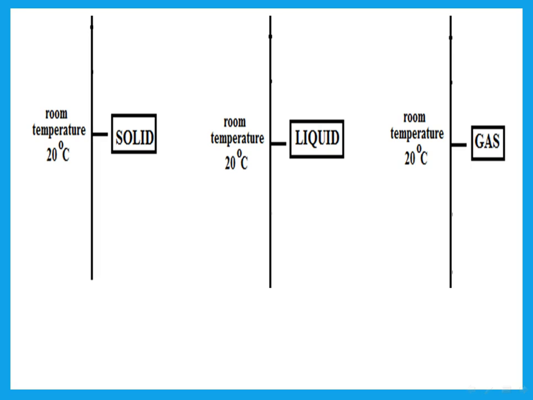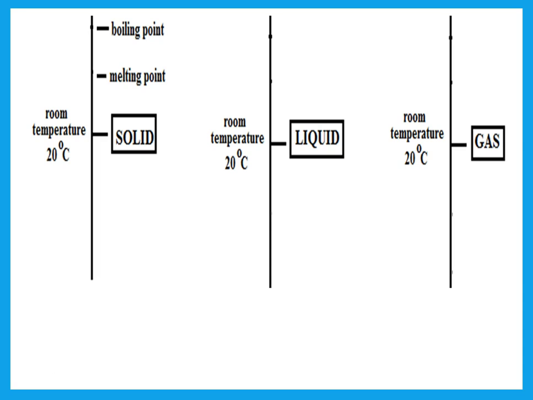Then you should be familiar with the fact that if something is a solid at a certain temperature, that means that we have not yet reached its melting point or its boiling point. That means it has high melting point, high boiling point. Either it is if he's talking about room temperature or if he's talking about any other temperature, then the melting point and boiling point will be higher than that temperature.